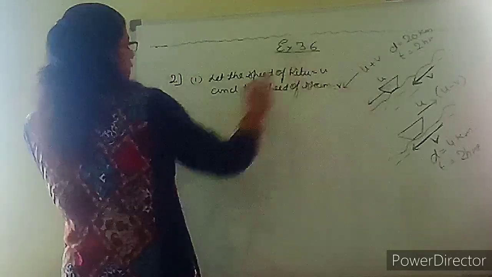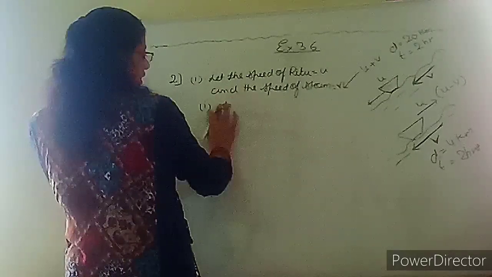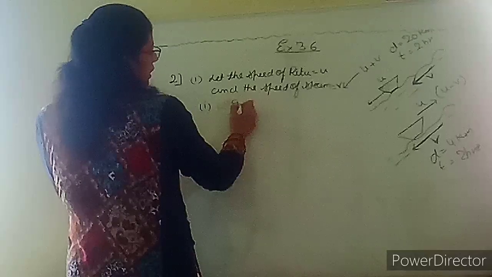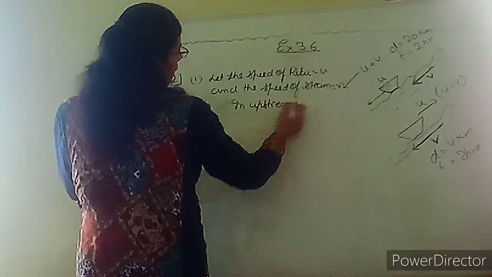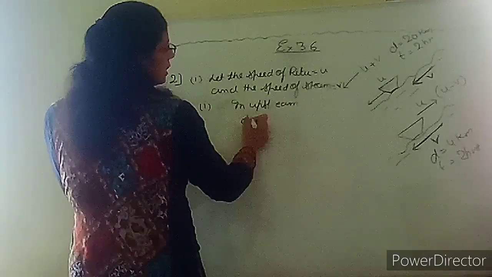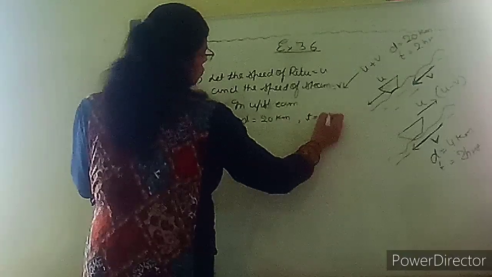Now you have the distance. The first case is given to you, distance traveled in downstream: D is equal to 20 kilometers and time is 2 hours.